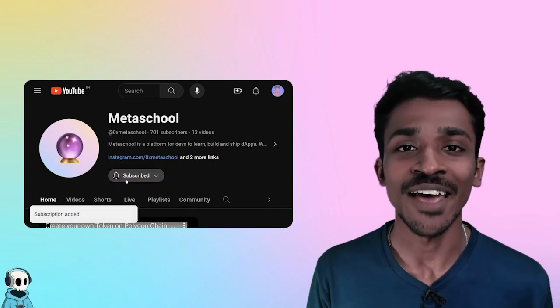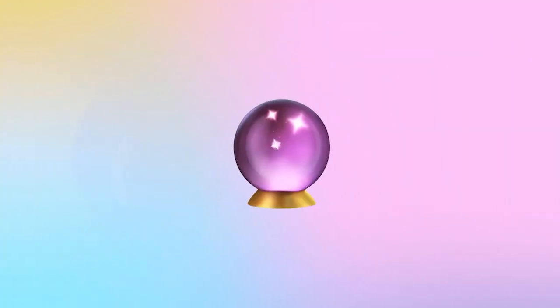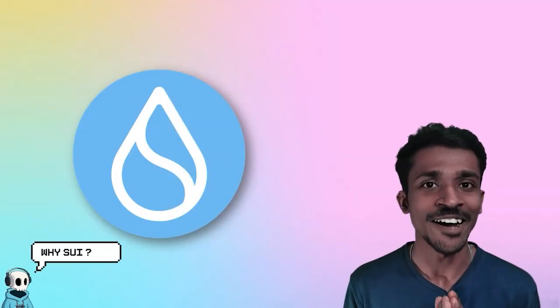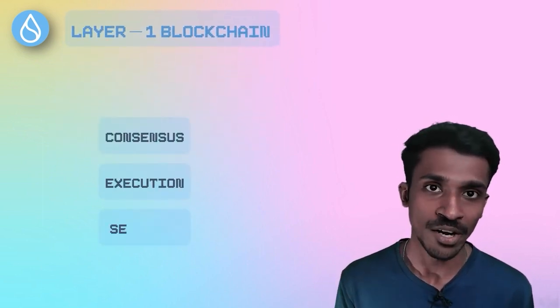So let's dive in together and turn learning about Sui into an exhilarating adventure. Let's just quickly address why we are going with Sui in particular. Sui is a layer 1 blockchain, meaning it's entirely self-reliant. It can handle its own consensus, execution, and security.